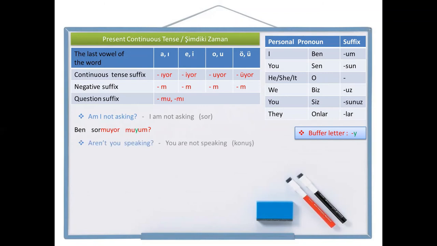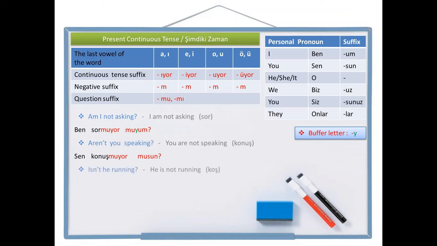Okay. Another one. Aren't you speaking? This is the negative question sentence I want. And the negative sentence is you are not speaking. Speak is konuş. Let's write the negative sentence first. You, sen, speak, konuş, negative suffix, continuous tense suffix, and after that, question suffix, and in the end, personal pronoun suffix. Sen konuşmuyor musun? Aren't you speaking? Sen konuşmuyor musun?